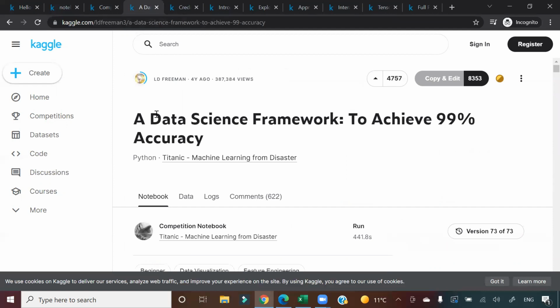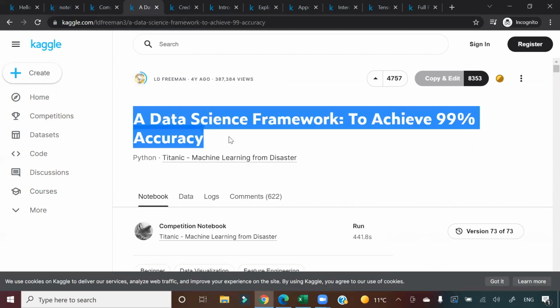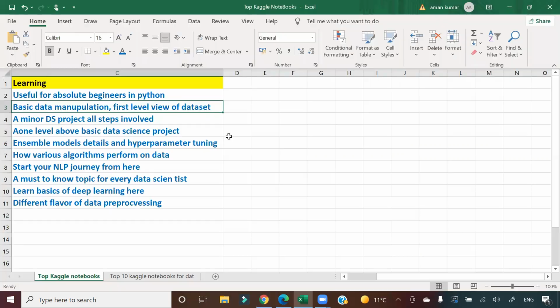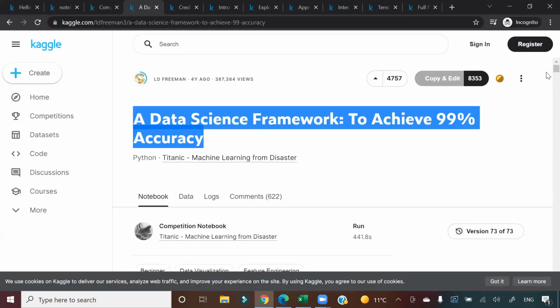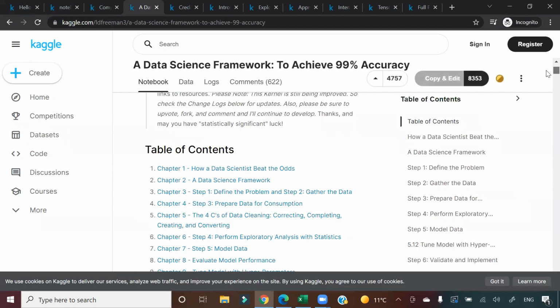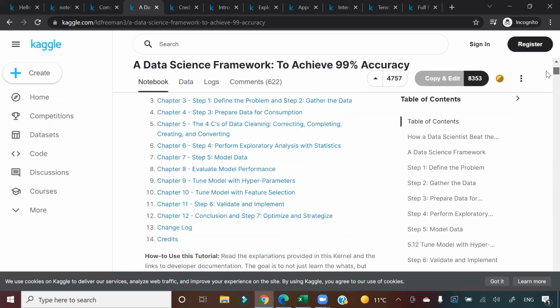Let us come to the third one, guys. The third one is Data Science Framework to Achieve 99% Accuracy. Once you learn Python and how to work with data, it is high time you go on to building a basic machine learning model. So the third is a minor data science project with all the steps involved. You come here and you see the Titanic dataset is being taken. And what has been done here, guys? See the table of contents.